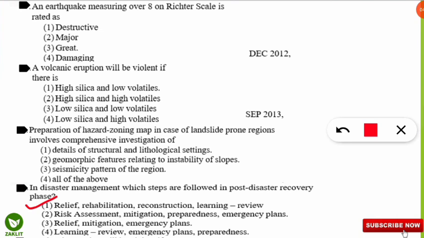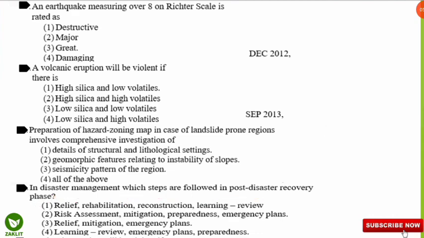Yes, our first duty should be to give relief to the affected people and society. Then we have to rehabilitate those people and the animals also. Then we have to reconstruct the area. Then learning and review: you should review what the disaster was, how it took place, and the census of the damages and so on. That is the final step, learning and review.